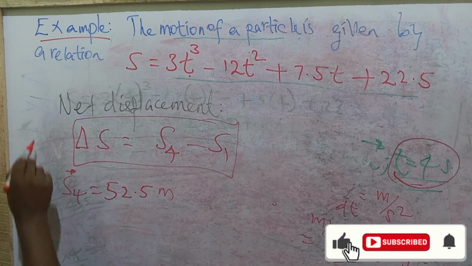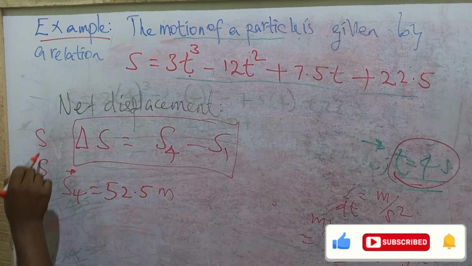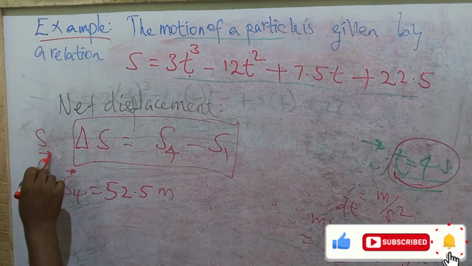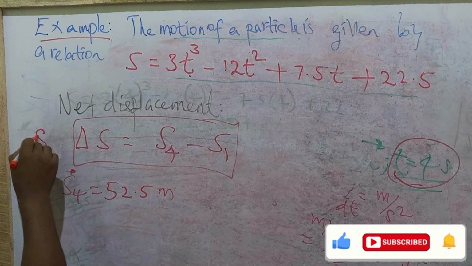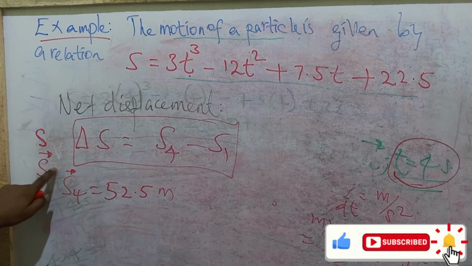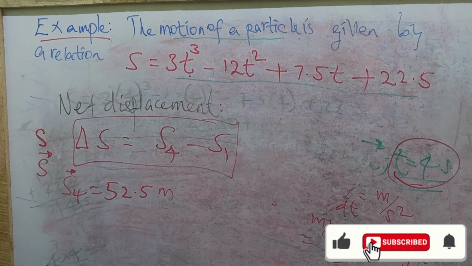Displacement is, by the way, abbreviated either by bold S or by S with an arrow. Displacement is usually expressed with a bold S or S with arrow at the symbol level.